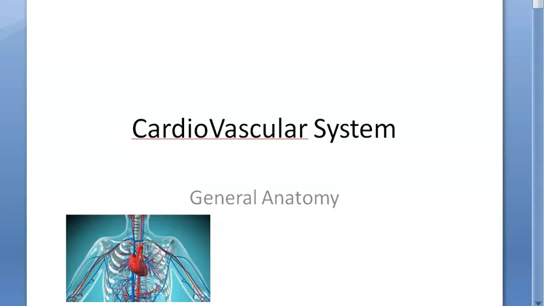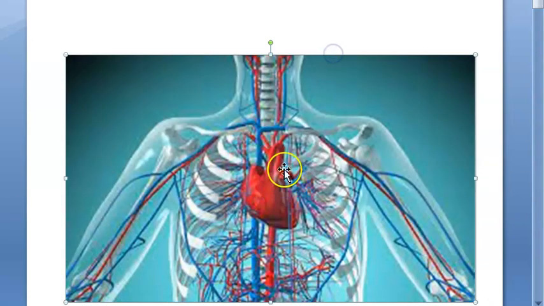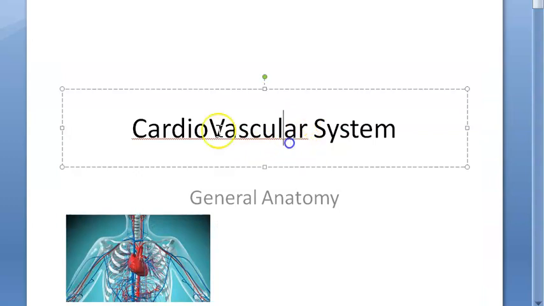Hello people, in this video let us look at the general anatomy topic cardiovascular system, that is CVS. So what do you mean by cardiovascular system? The heart is cardio, and the vascular system, your arteries, veins, capillaries and the anastomosis, all those become your vascular. So cardiovascular system, right? We are looking at it generally in general anatomy.